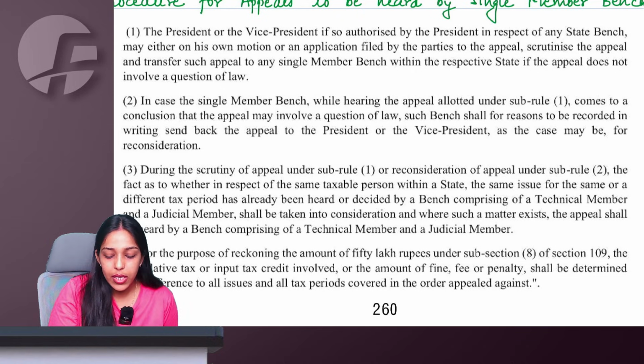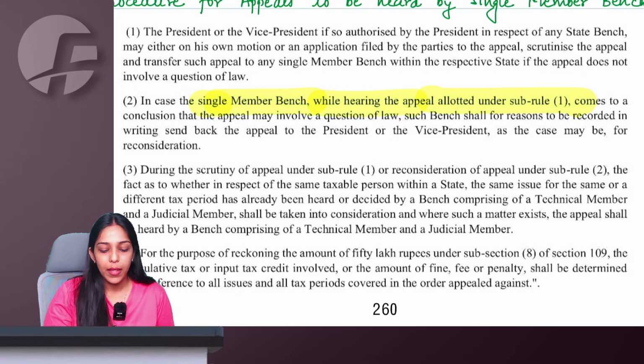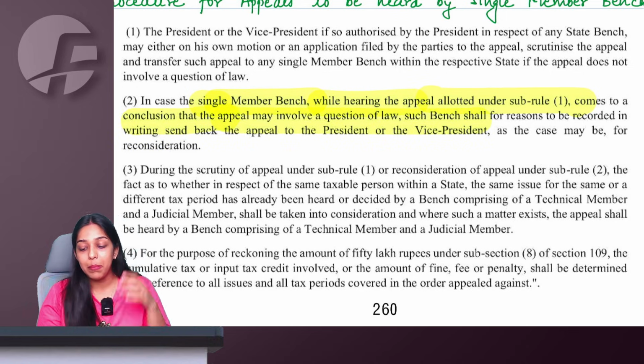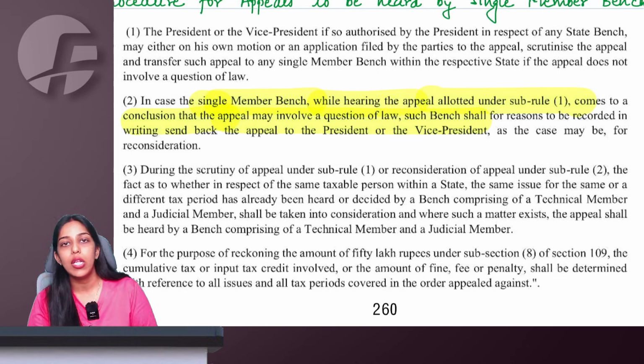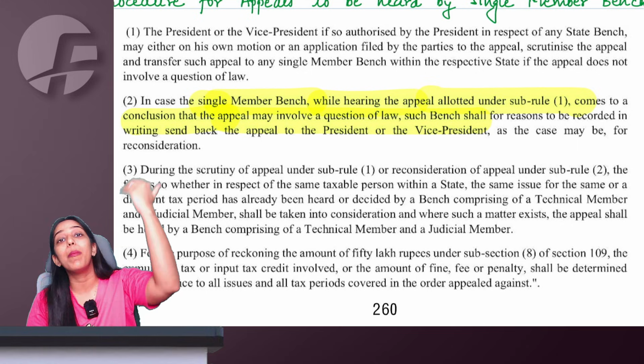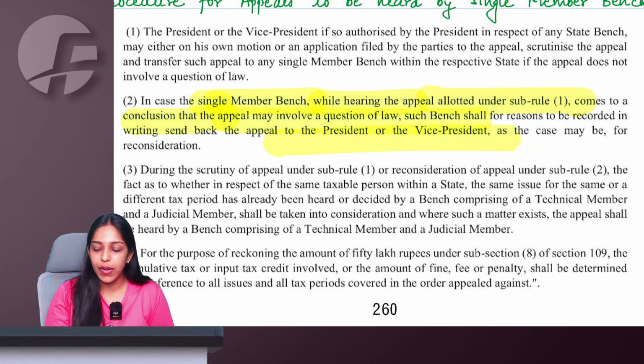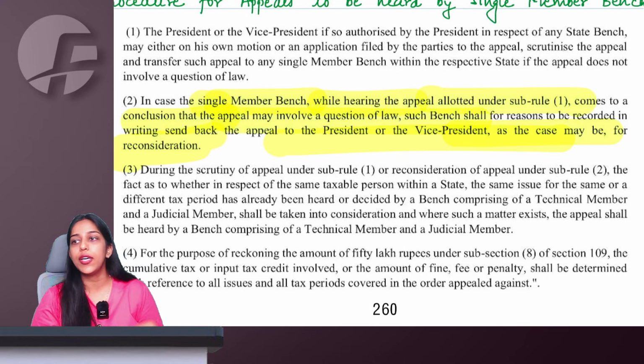So in case the single member bench, while hearing the appeal, comes to a conclusion that the appeal may involve a question of law, this single member bench will record this reason in writing and give the appeal back to the president or vice president for reconsideration, asking them to please check it once.